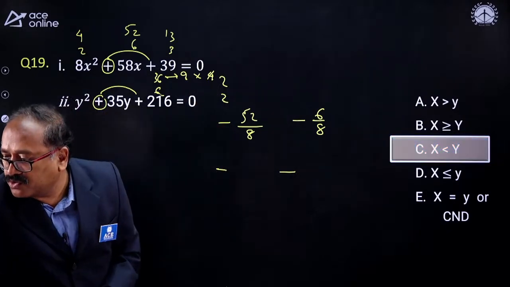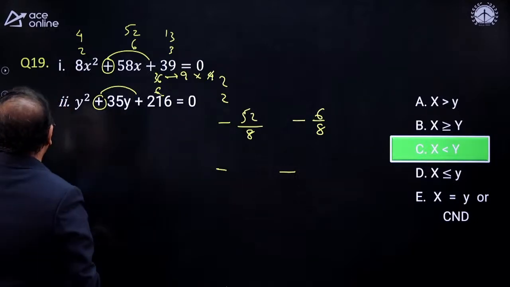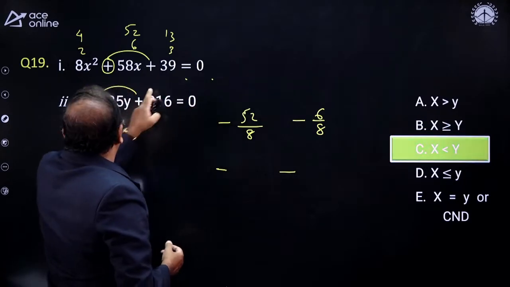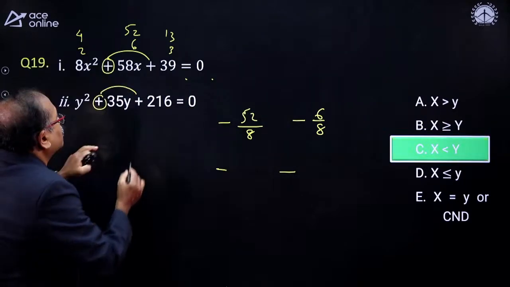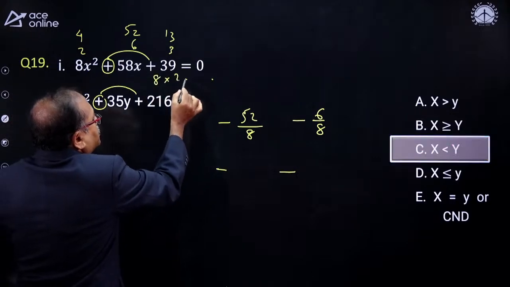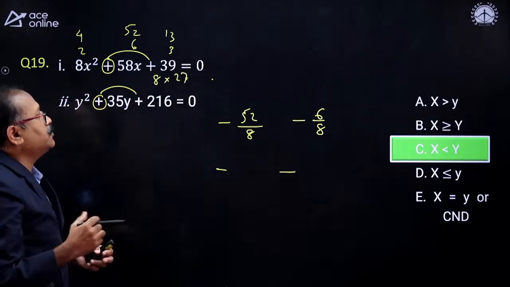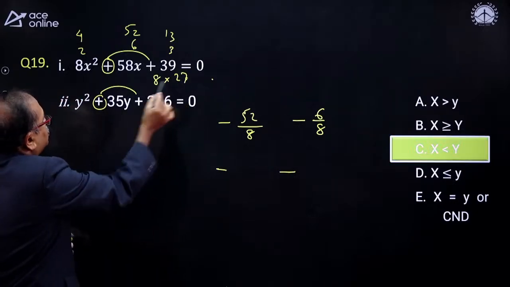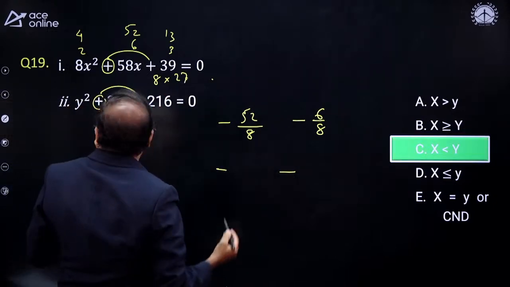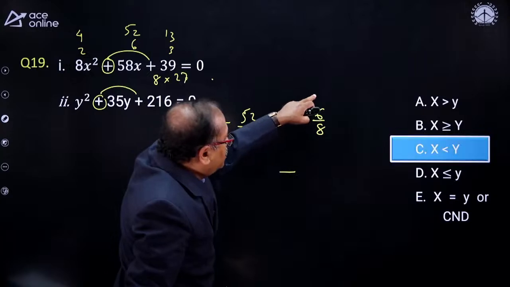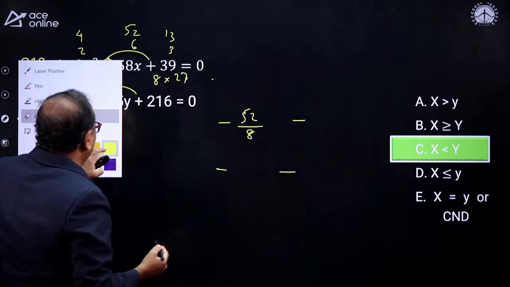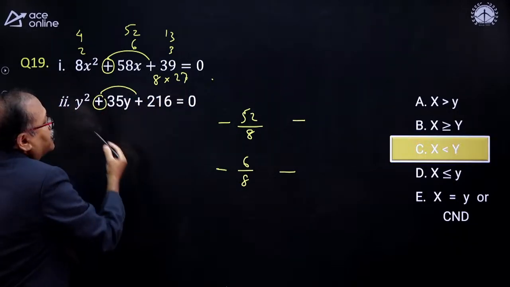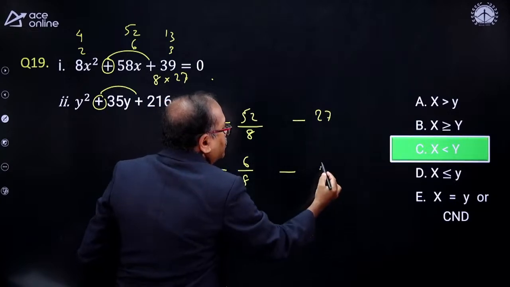How did you break this value? 8 into 27. So okay, I will copy your answer. 8 into 27. So 7 eights are 56, carry 5, and 8 twos are 16 plus 5 is 21. That's right. So here the first number is 27. Oh, I made a mistake here. 6 by 8 should come over here. And here it is 27 and here it is 8.